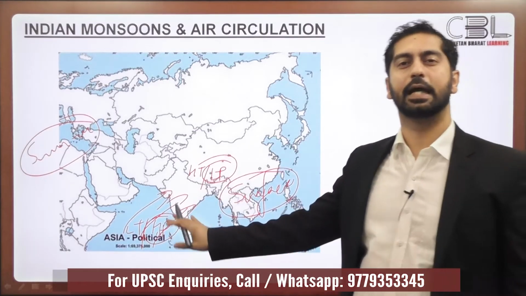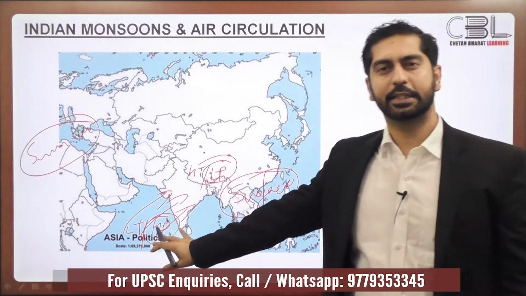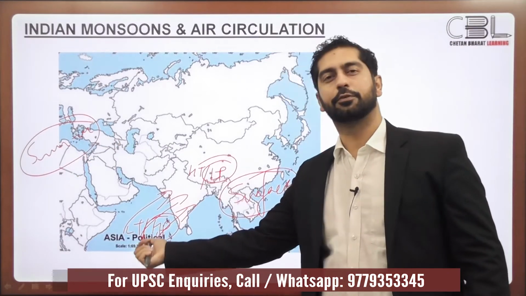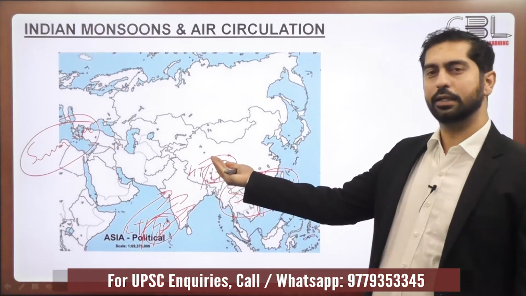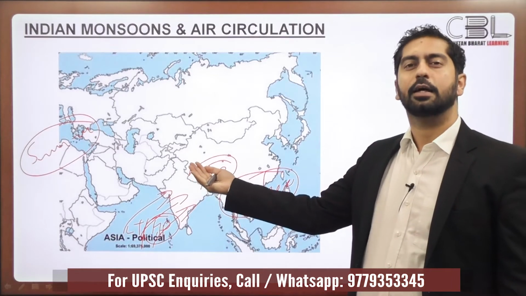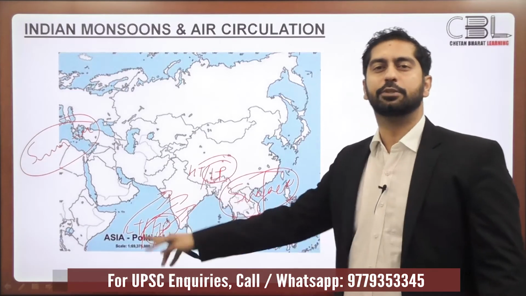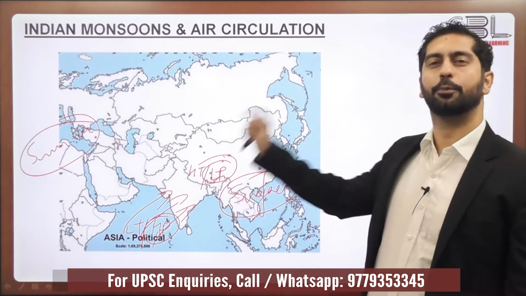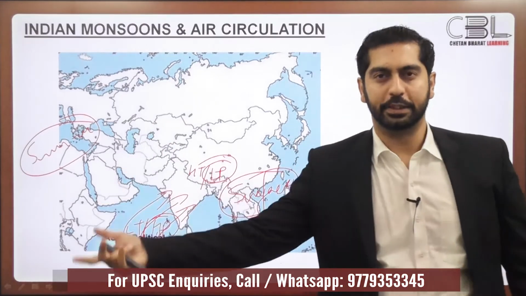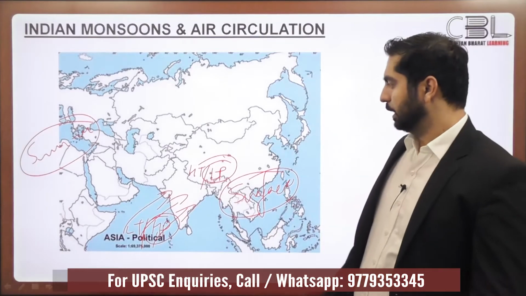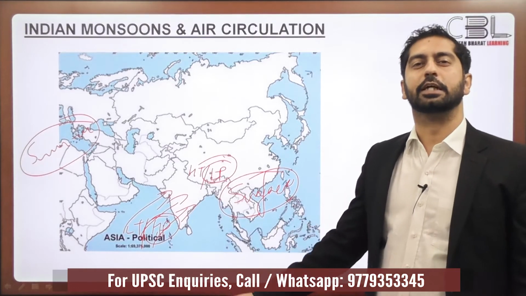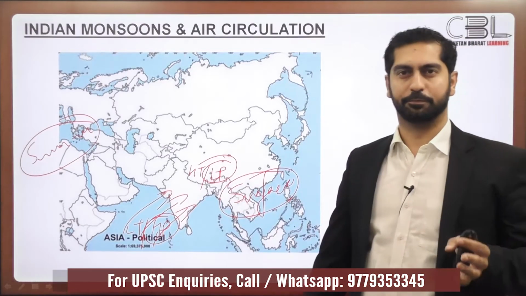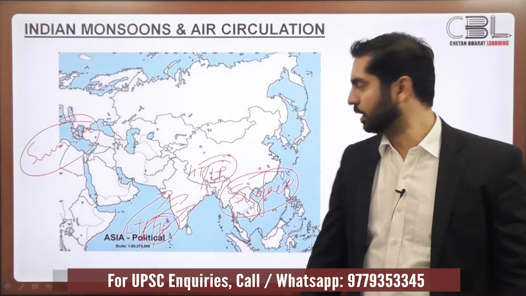What is happening near the surface level during the summer seasons is that winds are flowing from the Indian Ocean region to the Indian subcontinent region because of the pressure gradient between these two poles. The greater the pressure gradient, the stronger the monsoons and the better the rainfall in India. If the pressure gradient is not sufficient, then monsoonal winds would be slow and there would be insufficient rainfall in India. So that's the general explanation.